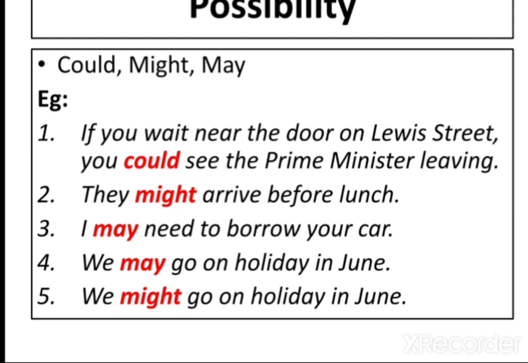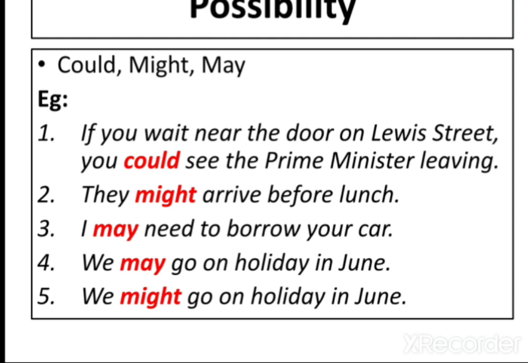We may go on holiday in June. We might go on holiday in June. These are close enough. Both the sentences are close enough. The meaning of the sentence is so similar, but the second one, we might go on holiday in June, suggests that it's a little less likely, and that's all.